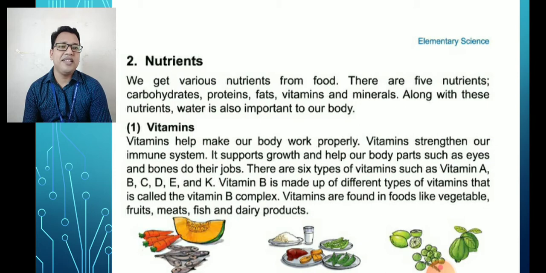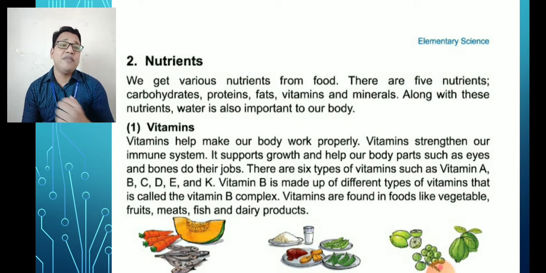There are 6 types of vitamins. Oh, how funny. There are 6 types of nutrients I told, and here vitamins are also 6 types. So what are the types of vitamin? Vitamin A, vitamin B, vitamin C, vitamin D, vitamin E and vitamin K. The 6 types of vitamin.